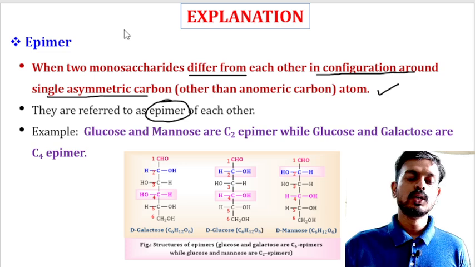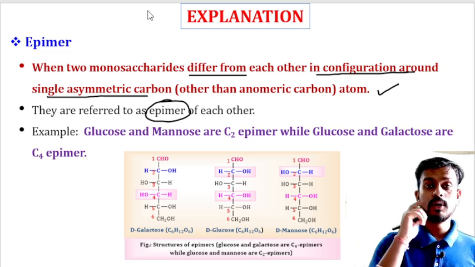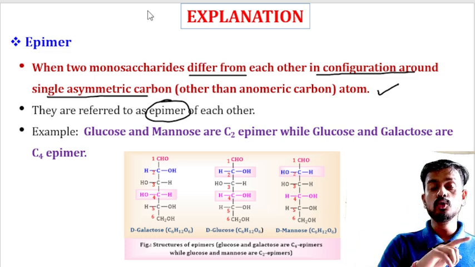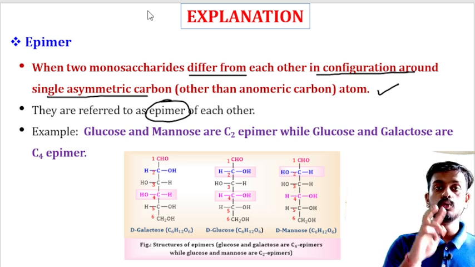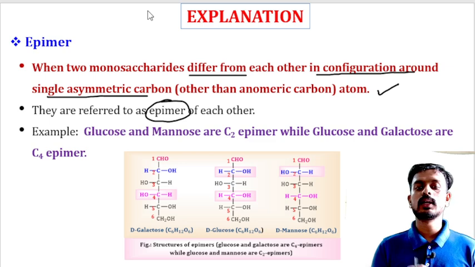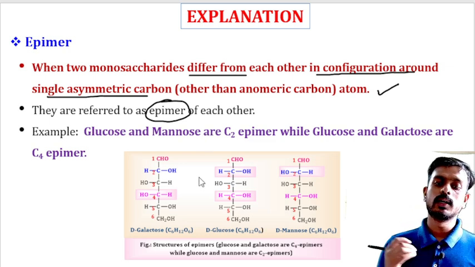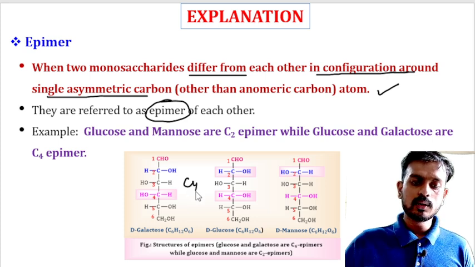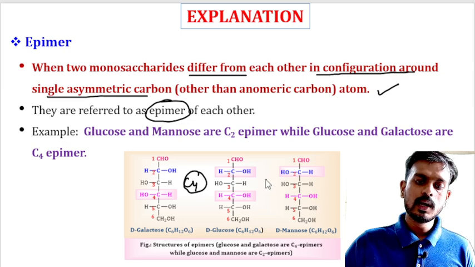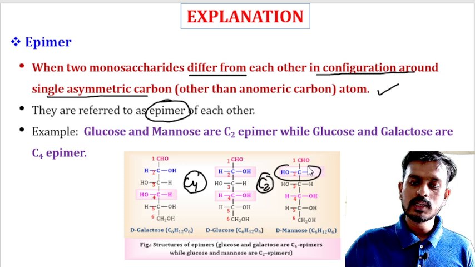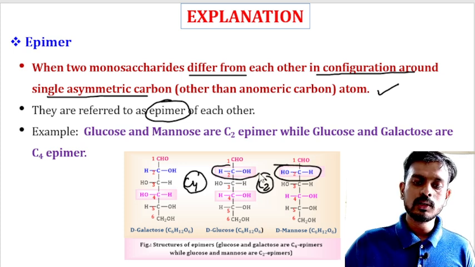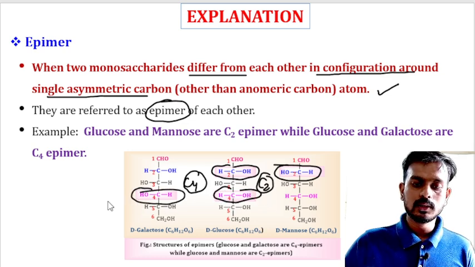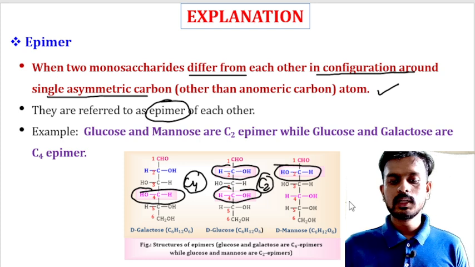Epimers are those where two compounds or two monosaccharides differ from each other around a single carbon atom. You can see glucose and galactose are C4 epimers, and glucose and mannose are C2 epimers. That means here you can see the difference in carbon number 2 position, and here the difference in carbon number 4 position. These are called C2 and C4 epimers.